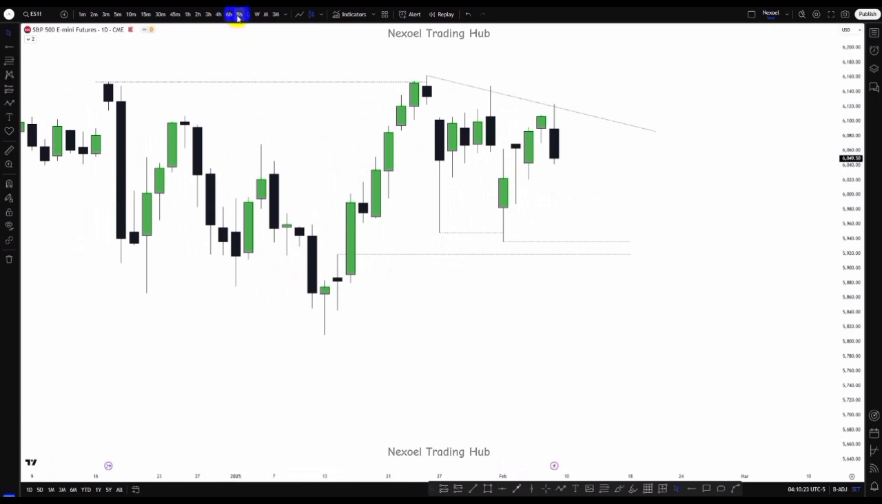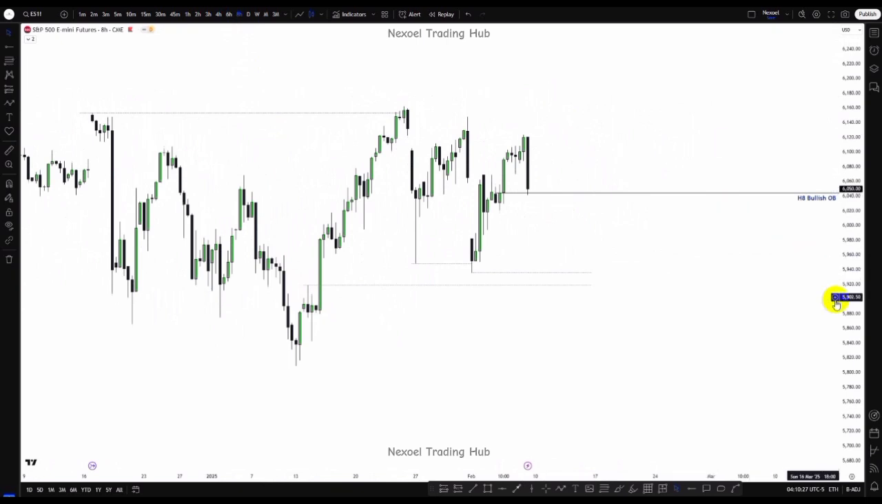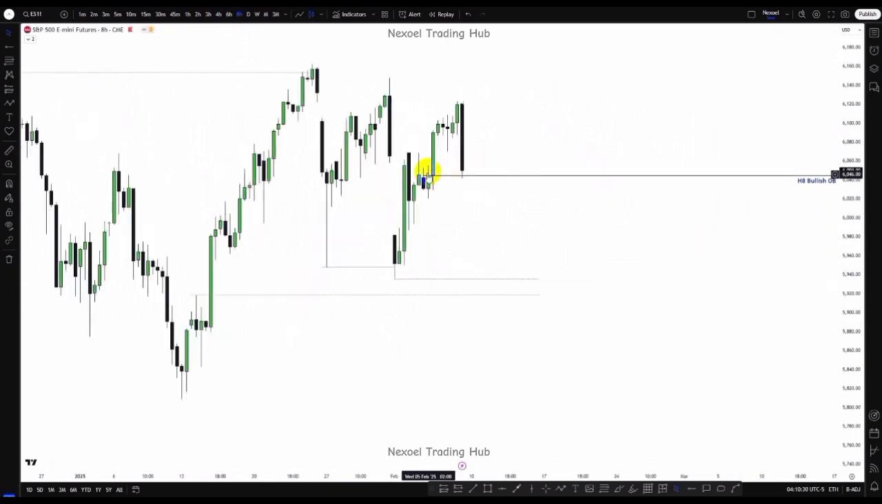So let's check the 8-hour time frame. In the 8-hour time frame, what I identify is the reaction of price at this 8-hour bullish order block.